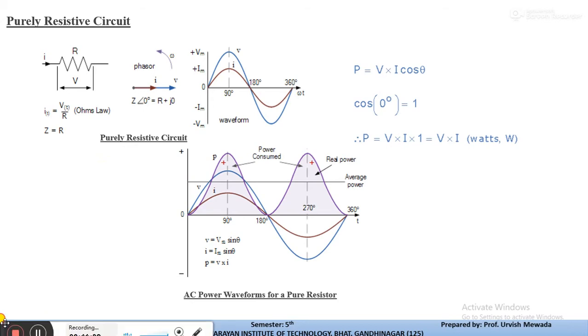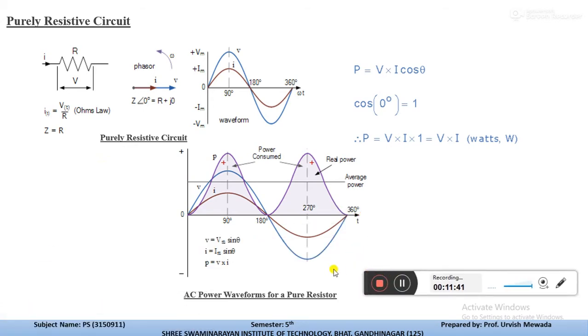Now here we'll discuss the effect of power on different elements. If there is a purely resistive circuit in the power system, here one resistance symbol is drawn, this is the current passing through the resistance, and this is the voltage drop across the resistance. Now if we write the equation for current, as we all know from Ohm's law, I is V by R, where Z is equal to R, which means impedance is equal to resistance.